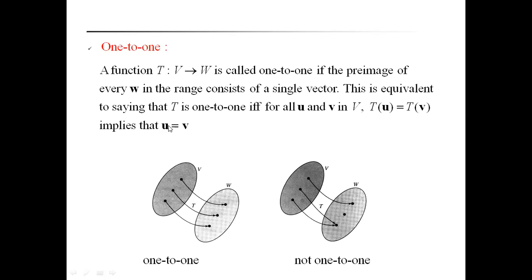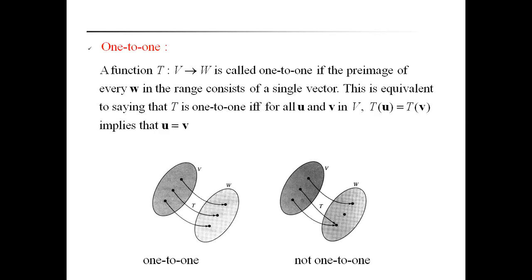That means every element can be mapped to only one element in the other set. In the lower classes, in functions, we already defined one-to-one mapping: F of a is equal to F of b implies a equals b, then the function is said to be a one-to-one mapping.